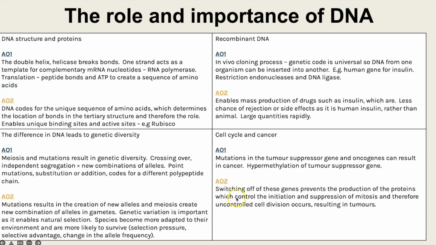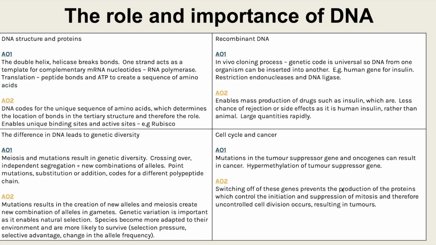The importance of, so that would be then saying the fact that the gene is switched off, or it could be a mutation has occurred, so a different protein is made. That means that the proteins which should be created by those two genes, which control the initiation and the suppression of mitosis, those proteins aren't being made. And therefore, you will have uncontrolled cell division or uncontrolled mitosis, and that results in tumours. And those tumours could be cancerous, therefore break off or metastasize to other organs in the body and cause significant harm. So those are just 4 key ideas of the A01, the A02 that you could include.